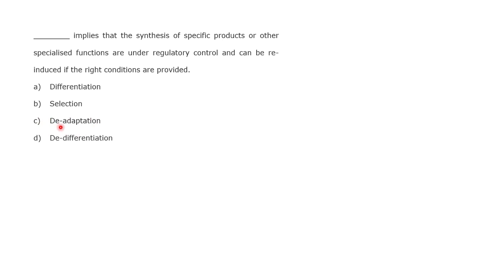So if any regulatory control is there, then it can be brought back into a right condition, or reinduced into a specific specialized function that it had before. So the answer can be either 2. If anyone has any question, I am also doubtful in this particular answer. So anyone has any doubt in this case, or anyone has a proper explanation for this, please unmute yourself. You can freely speak.